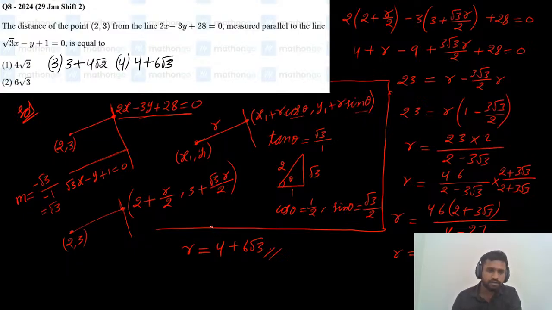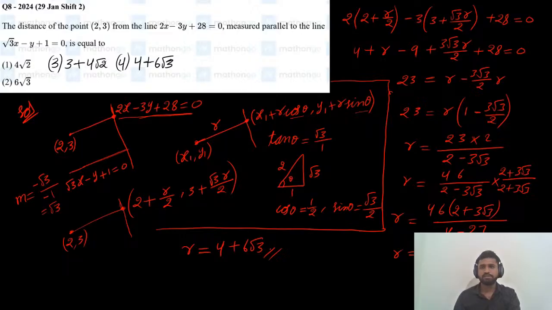Clear everyone? If you have any doubts, you can ask me in the comment section. See, they have asked the distance of this point 2 comma 3 from this line. So we have taken parametric points, and this cos theta and sin theta we get from the slope of the line. So cos theta is 1 by 2 and sin theta is root 3 by 2.